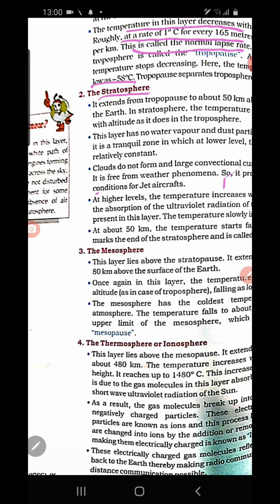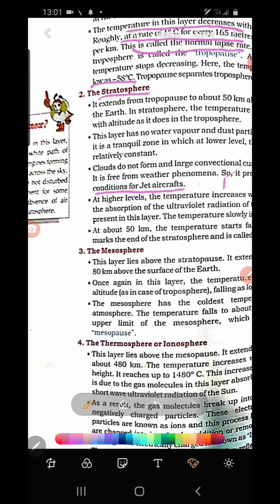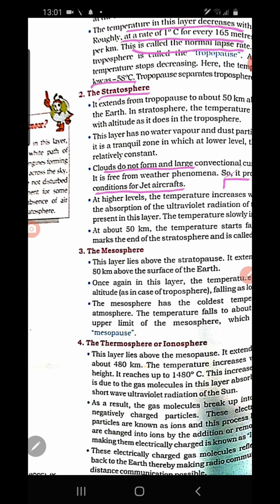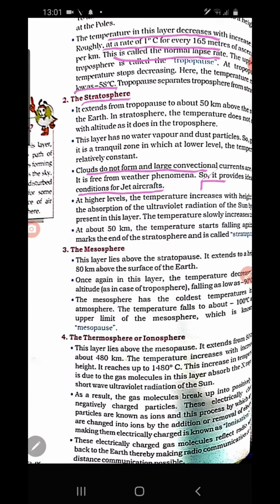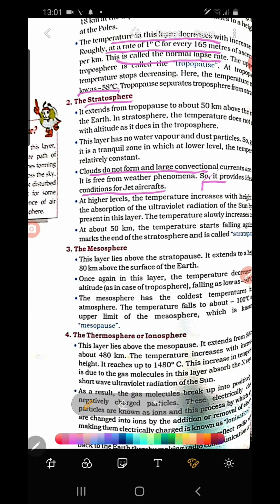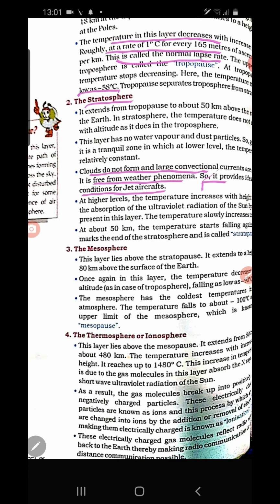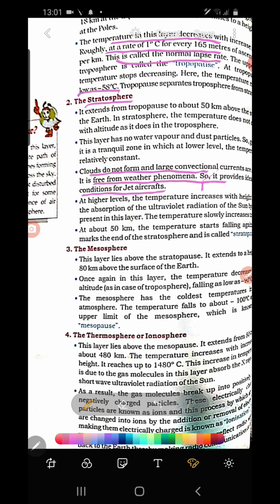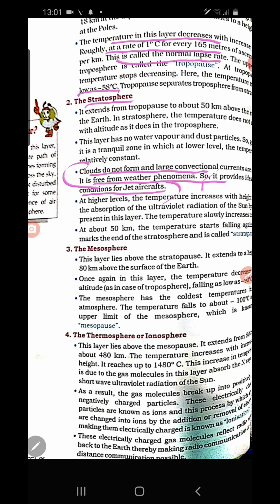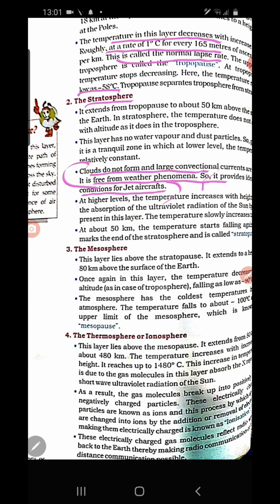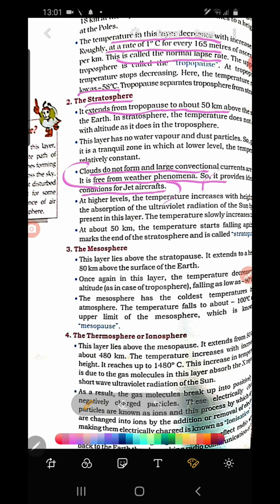So most of the time you find jet aircraft flying in this stratosphere. The atmospheric condition in the stratosphere is very much favorable for the movement of jet aircraft. Why? Because clouds do not form here, and also there is no movement of wind. Because of the absence of weather phenomena, that is the reason why jet aircraft can move in the stratosphere. So this is one important question you have to study. Then the height of the stratosphere: it extends from the tropopause to about 50 kilometers. The maximum limit is 50 kilometers in the atmosphere.